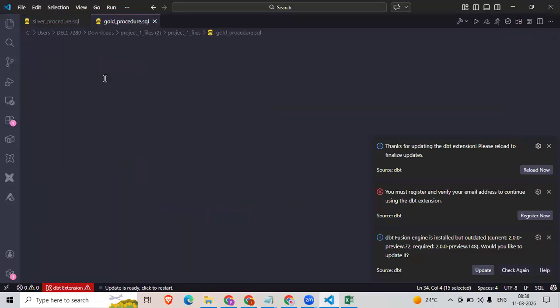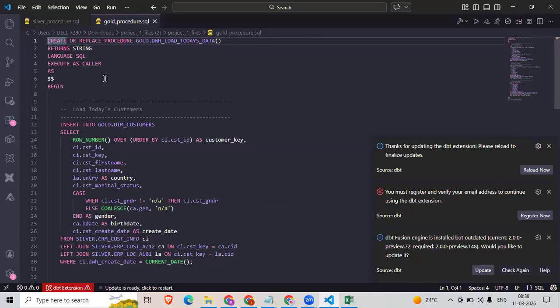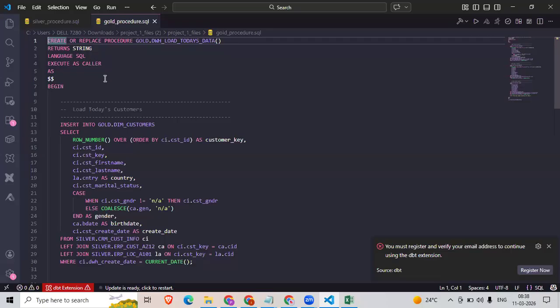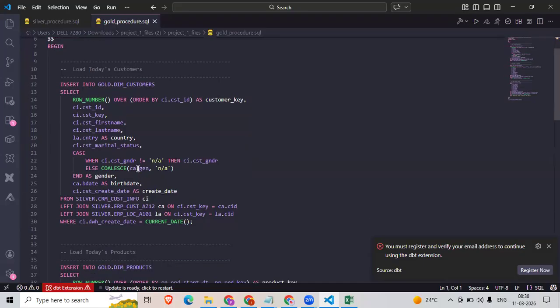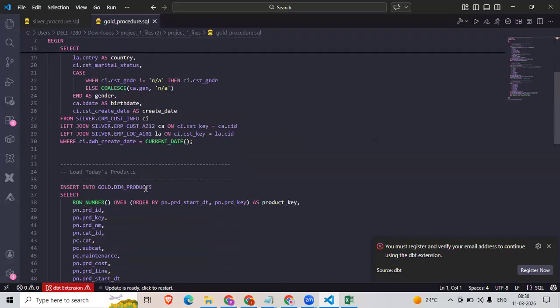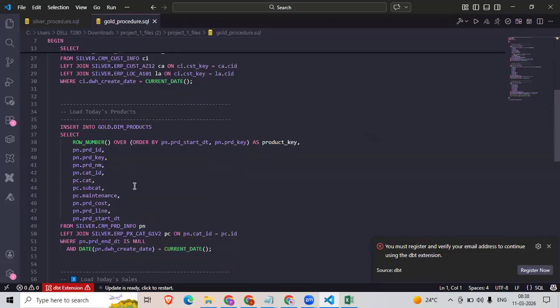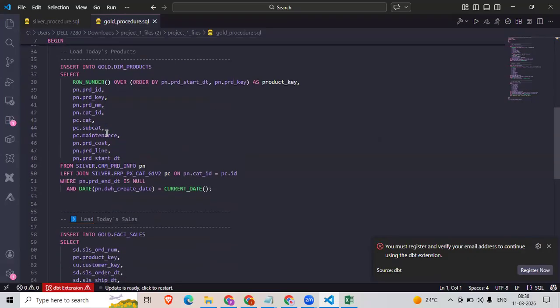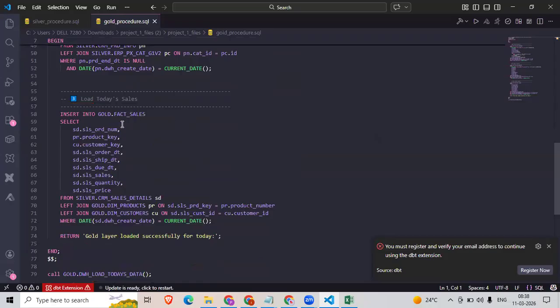In the gold layer, we do data modeling. Data modeling means we use fact and dimension tables. Fact tables will have the values, nothing but the numbers, and the dimensions will have the description. So customer is a description table, right? I have a customer name, email ID, like that. All these are descriptions. Like if you take the product table, I have the product ID, product name, product description. And then in the fact tables, we have the numbers. So if you take the sales table, we have the sale quantity, sale price, like that. So here we are doing data modeling.